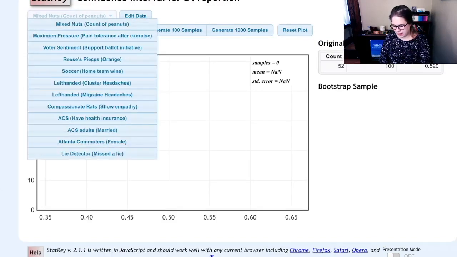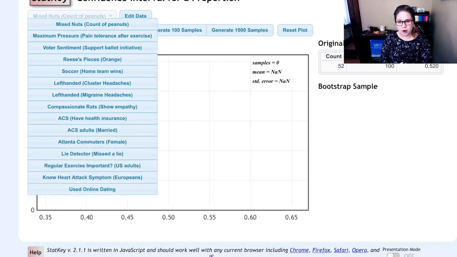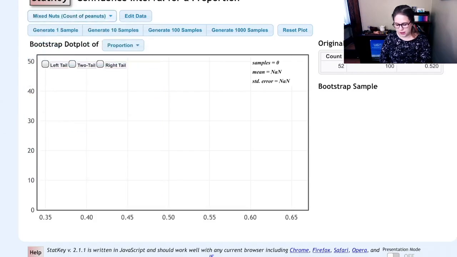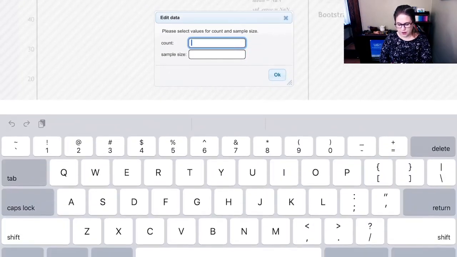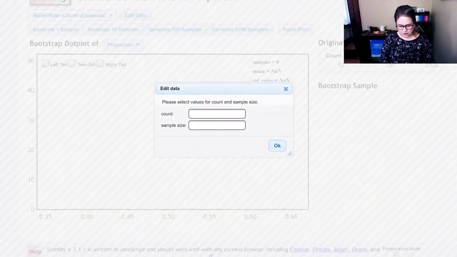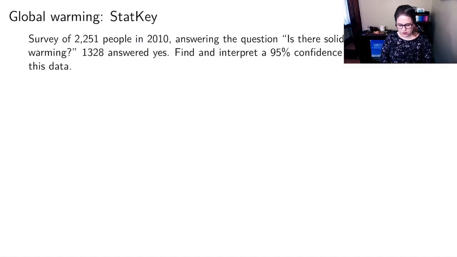And I don't think that global warming data is in the dropdown, so it's not one of the ones here, but you can click the Edit Data button, and you only need to put in two numbers. The count, that's the thing that you're interested in, and then the sample size, that's the total number of samples. So I'll let you try and figure it out from there.